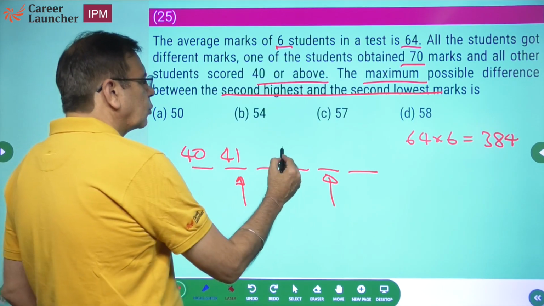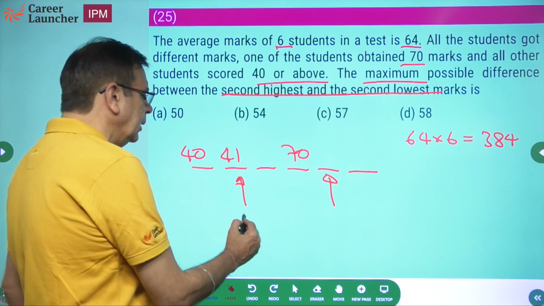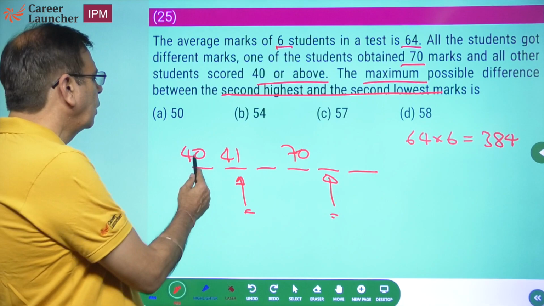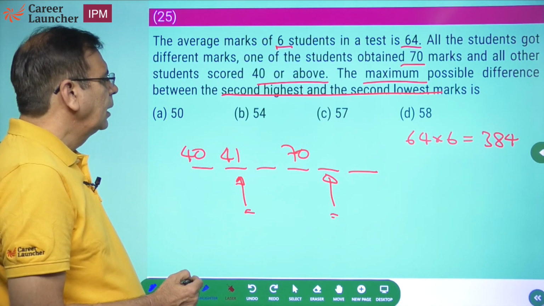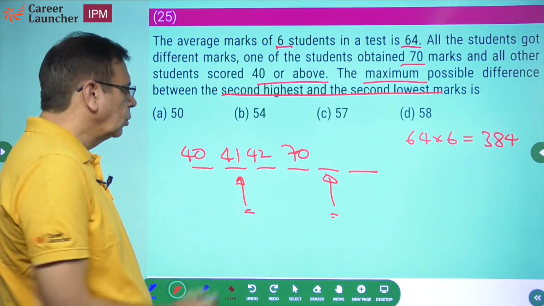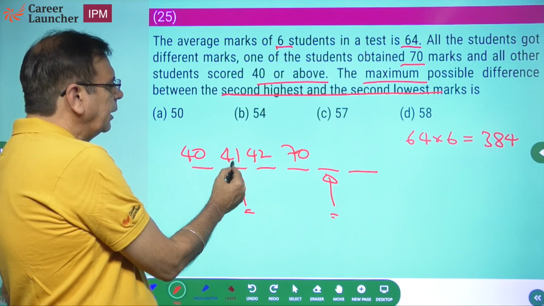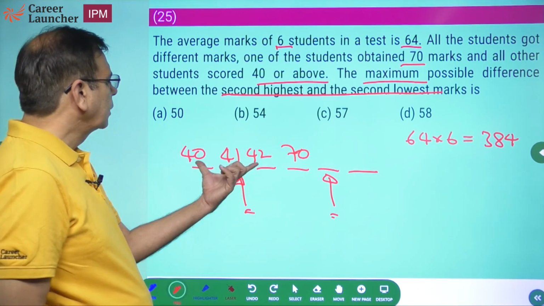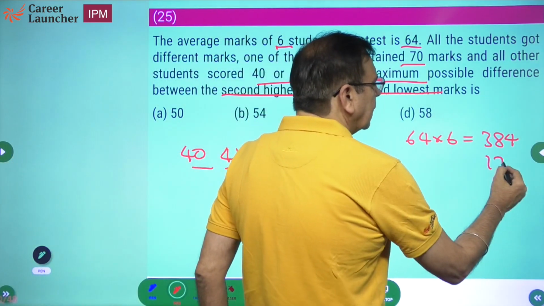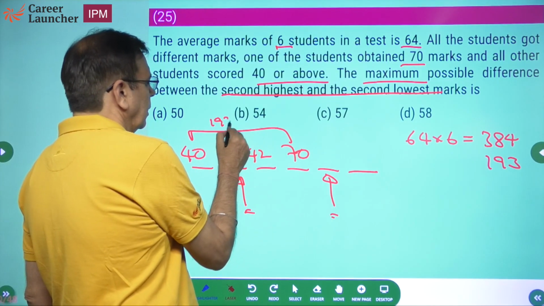We know one of the students has scored 70 marks. I want to maximize the difference between these two. So how many marks between these three people? 40, 41, 70. And if I want to maximize this, I will keep this at 42. So what are the marks of these four? 40, 41, 42 and 70. 41 into 3, 123 plus 70, 193. These four add up to 193.